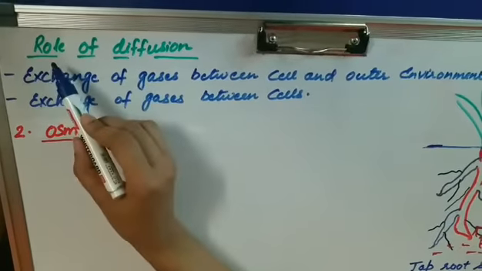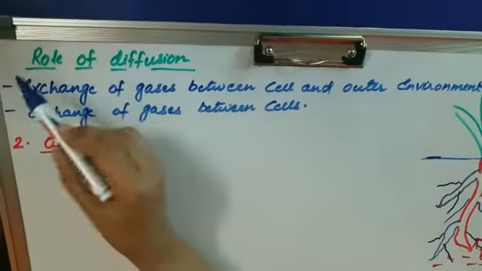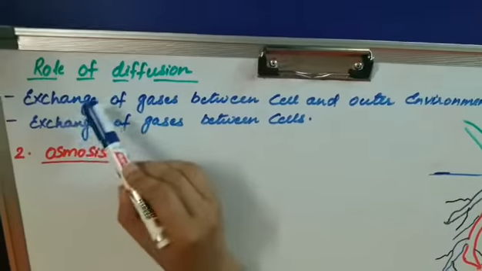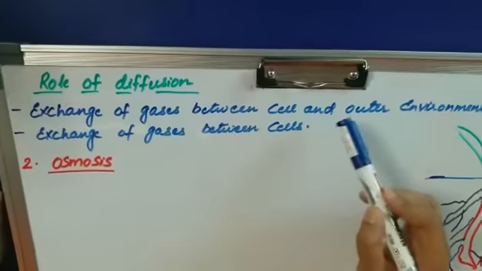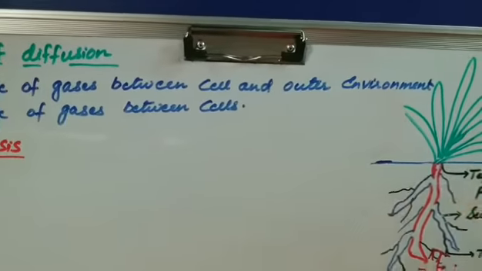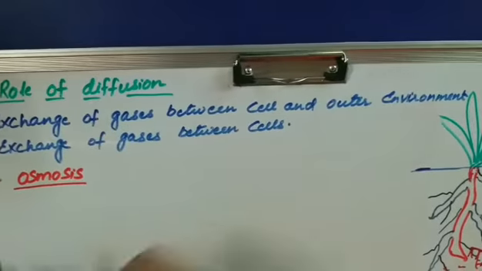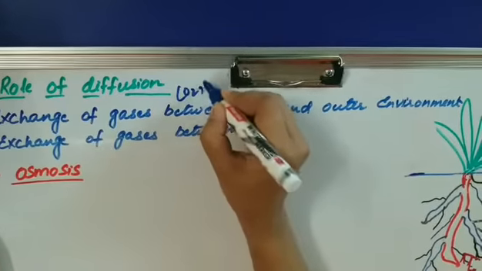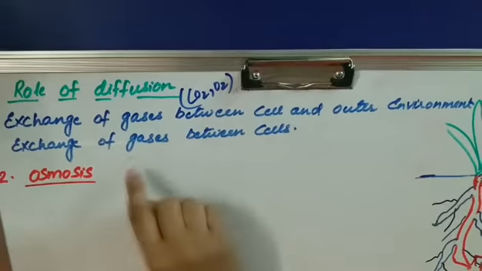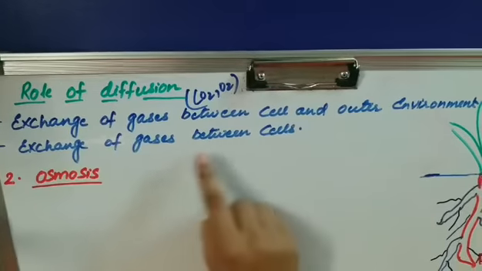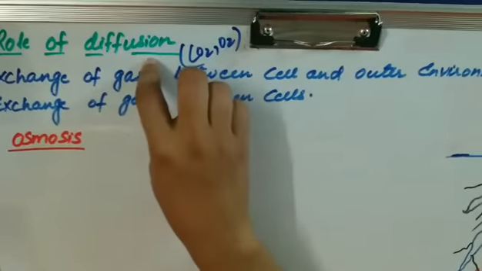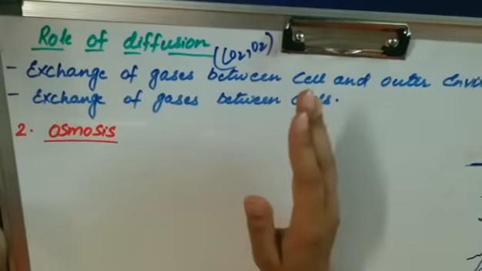Students, we have learnt about diffusion. Now what is the role of diffusion? The role of diffusion is in the exchange of gases between the cell and the outer environment, that means between the cells of the plant and the outer environment. What kind of gases? That is CO2 and O2, for respiration. The second role of diffusion is the exchange of gases between cells. Between two cells also there is exchange of gases with the help of diffusion. So this is all about diffusion in the movement of molecules.